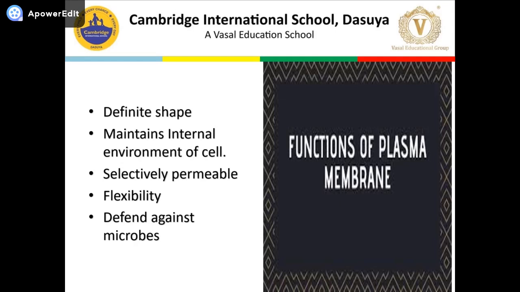Next, it is very flexible. Because of this flexibility, the plasma membrane enables the cell to engulf large molecules and food particles. Next, it defends against microbes. How? Chemicals present on the surface of the plasma membrane help in recognition of foreign substances and defend against microbes. So all these are functions of the plasma membrane.